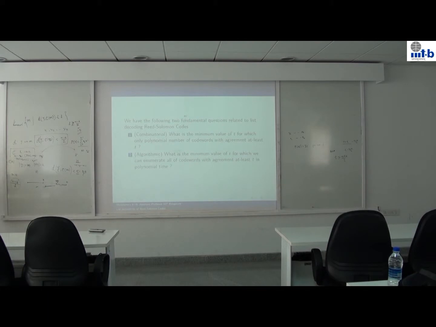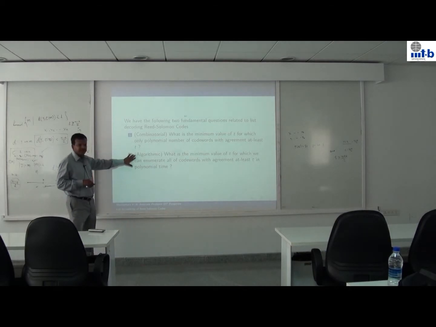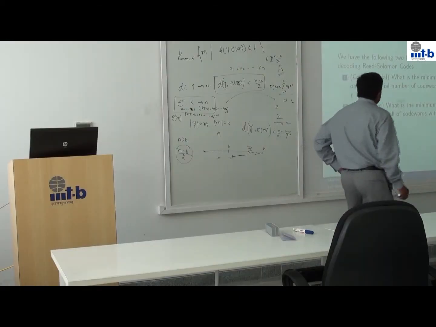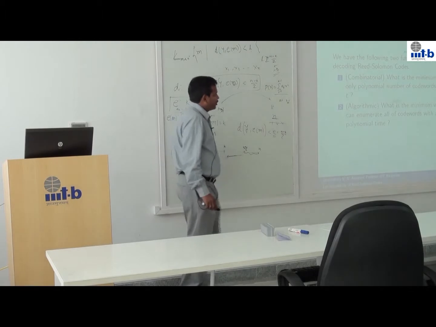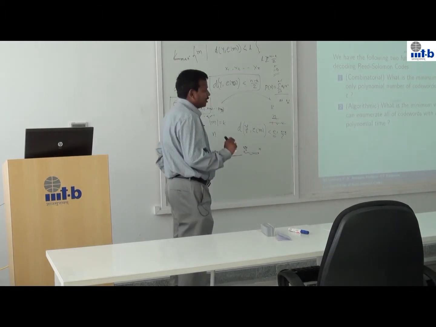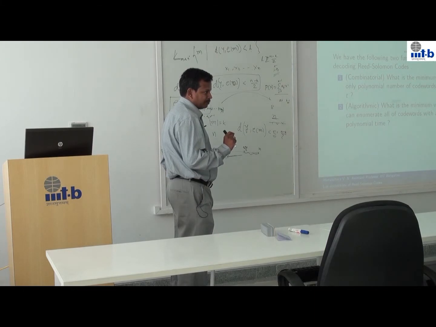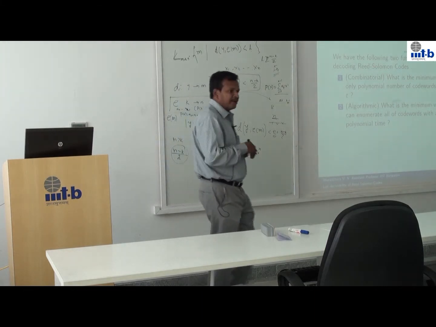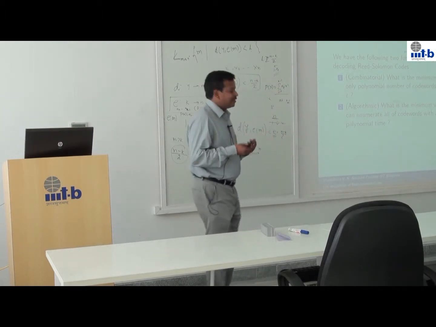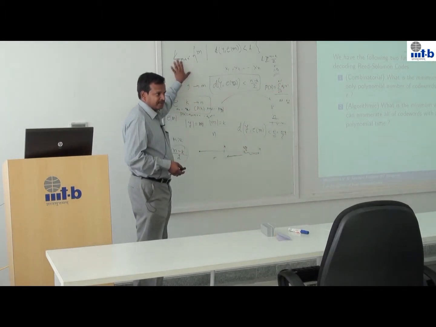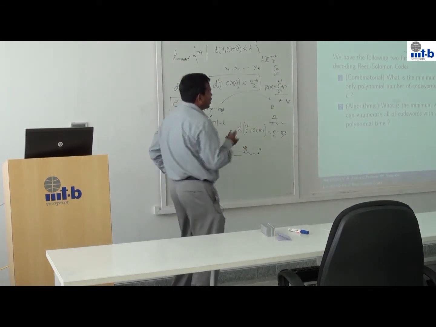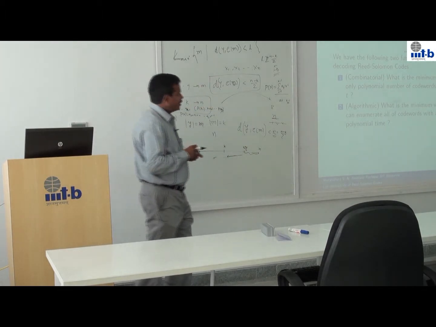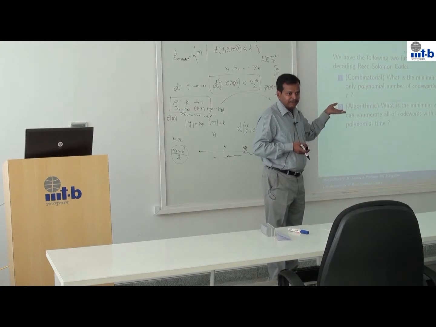So fundamentally we have two problems. One is what I call the combinatorial problem, and another one is the algorithmic problem. So what is the minimum value of k? Because I am trying to move to the left, what is the minimum value of k for which only a polynomial number of code words agree with at least t, for a given t? What might happen is that for a particular t, the set that I am talking about could be exponential in size. For example, it could be 2 to the power n by 2 or something like that. So in that case I can't ask for an algorithm to enumerate all of them.